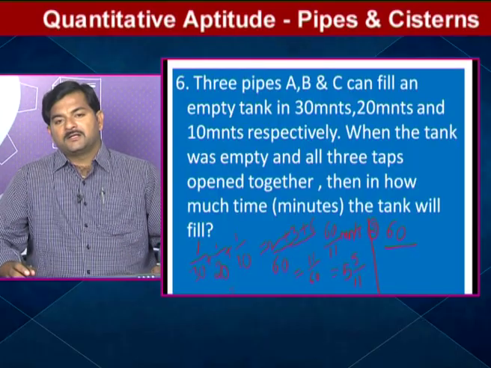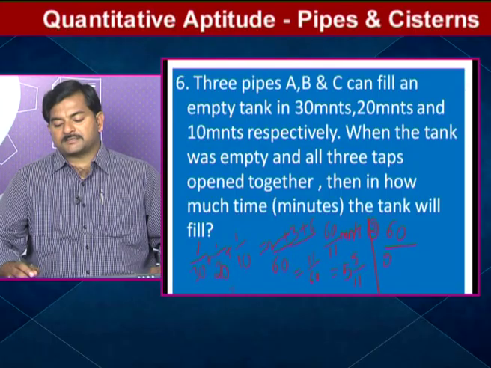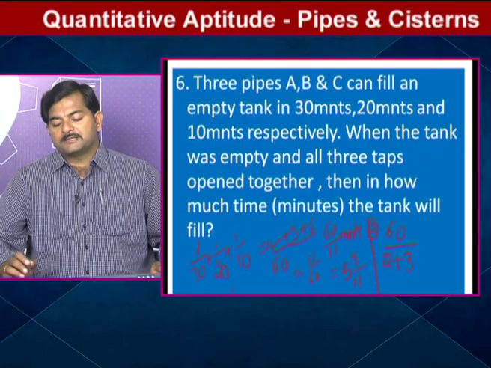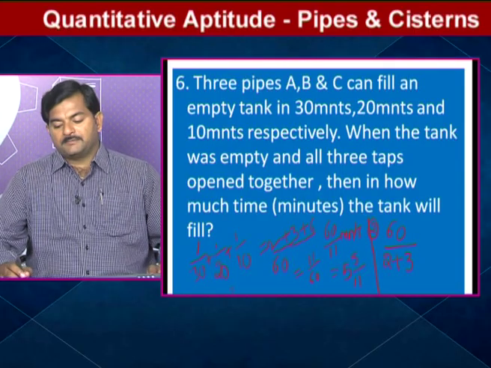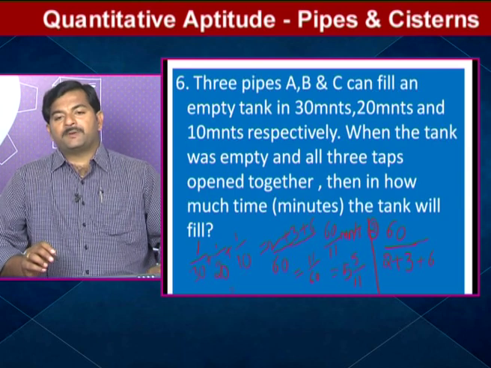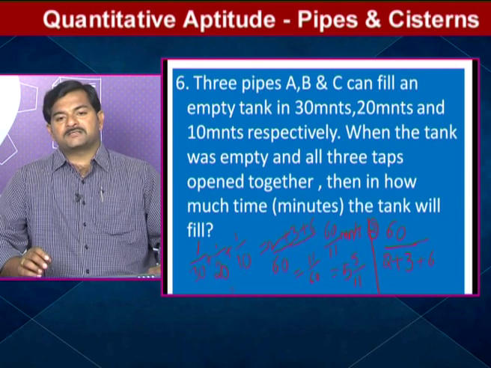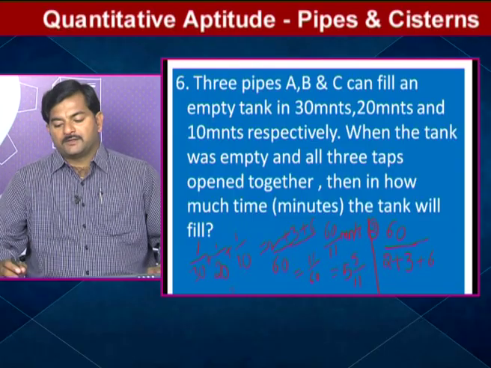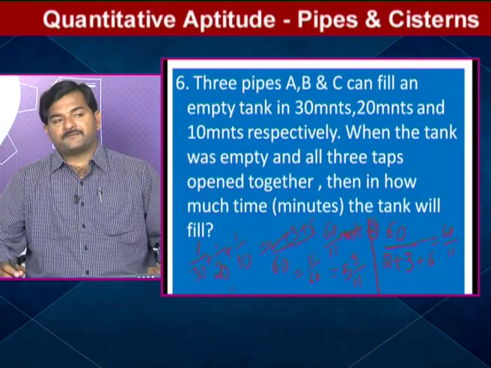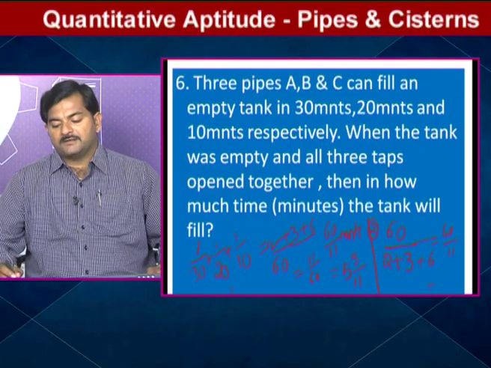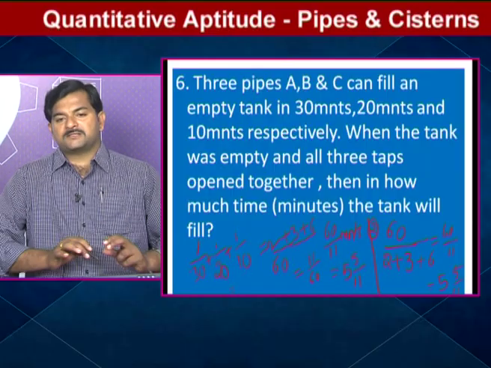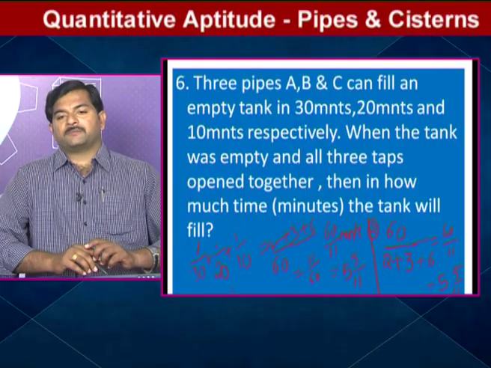How will we get factors? 30 2s are 60, similarly 20 3s are 60, 10 6s are 60. So 60/(2 plus 3 plus 6). 2 plus 3 plus 6 means how much I am getting? 11. So I am getting 60/11. Same, it's a fraction. Converting into mixed fraction, what you will get? 5/11 minutes you will get. Okay, this is the procedure to solve question number 6.